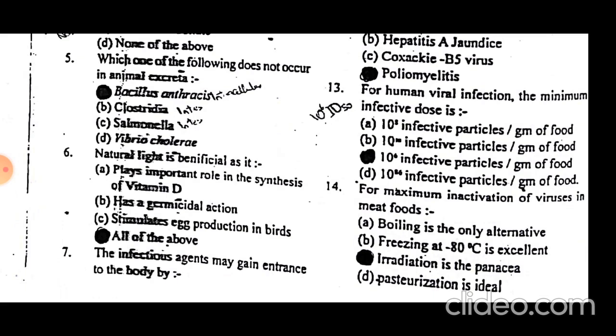Natural light is beneficial as it plays an important role in the synthesis of vitamin D. Natural light has germicidal action, and it stimulates egg production in birds, as it is linked with melatonin.